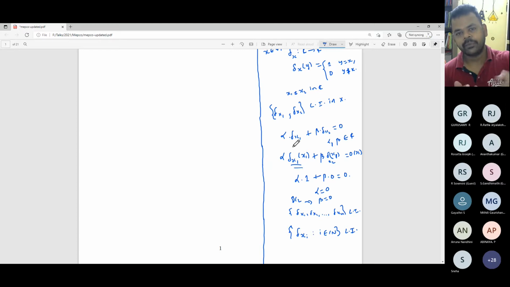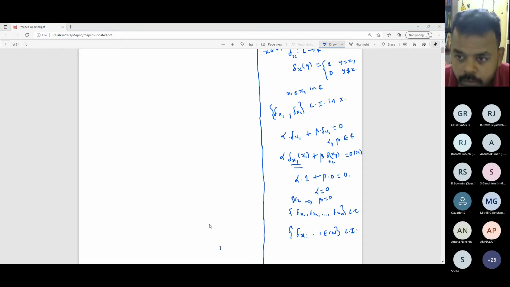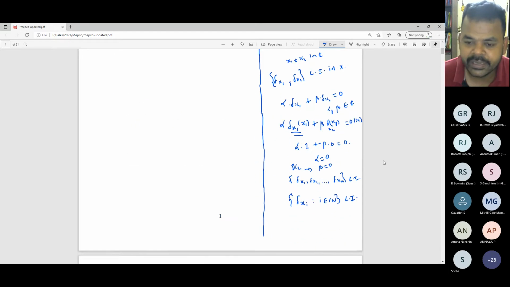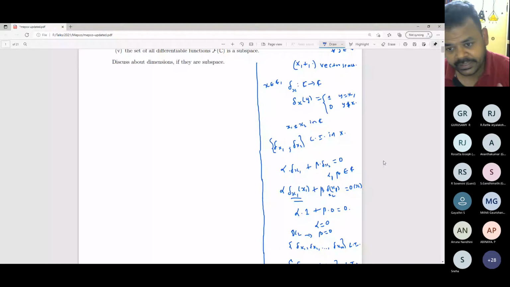Another result in linear algebra is that any linearly independent set can be extended to a basis. Any doubt? Please feel free to interact.